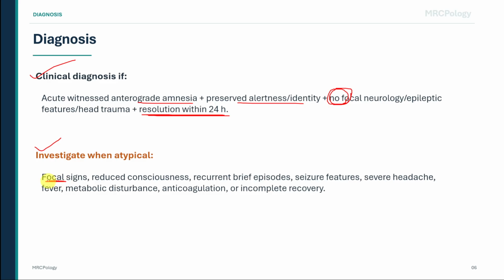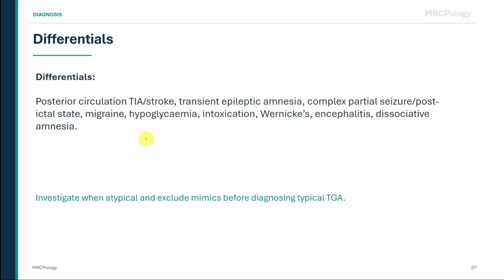Red flags include focal neurological signs, reduced consciousness, recurrent brief episodes, seizure features, severe headache, fever, metabolic disturbance, anticoagulation, head injury, or incomplete recovery. In those settings, the differential becomes much broader. You must think about posterior circulation TIA or stroke, transient epileptic amnesia, complex partial seizure with a post-ictal state, migraine, hypoglycemia, intoxication, Wernicke's encephalopathy, encephalitis, and dissociative amnesia.